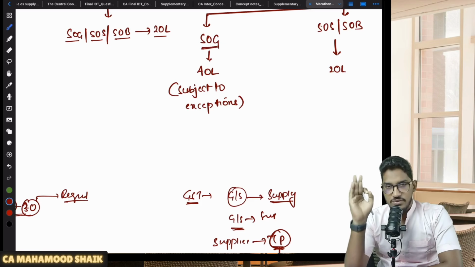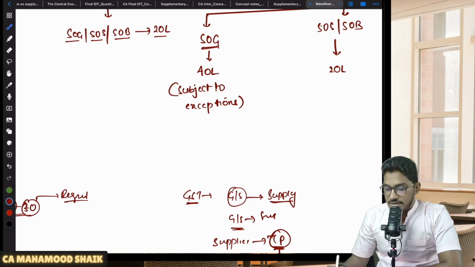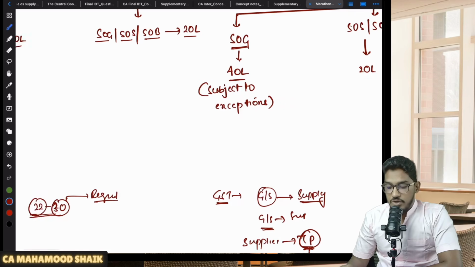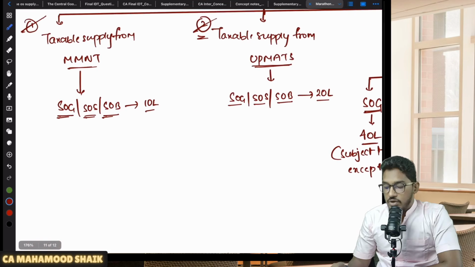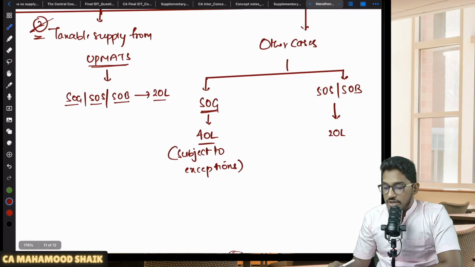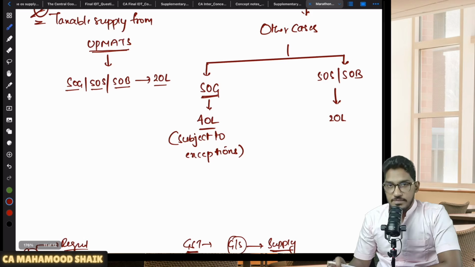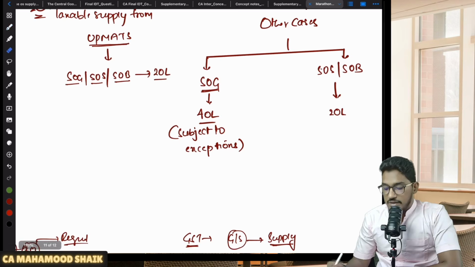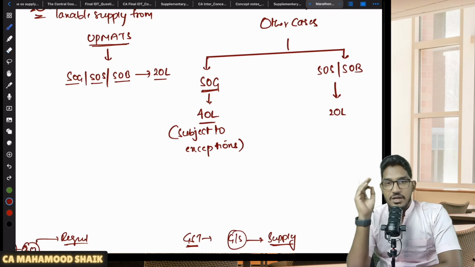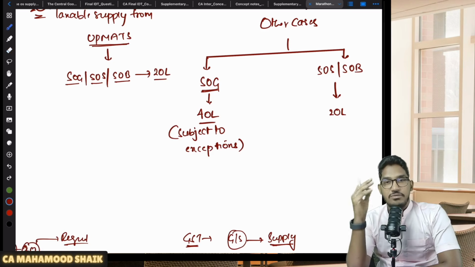In case you are exclusively engaged in supply of goods only, you are not making any supply of service, then your applicable threshold limit will be 40 lakh rupees. When you are not making any taxable supply from MMNT, you are not making any taxable supply from UP Mats, and you are only making supply of goods, not services, then the applicable threshold limit will be 40. You are not liable for registration until and unless your aggregate turnover exceeds the 40 lakh rupees limit.